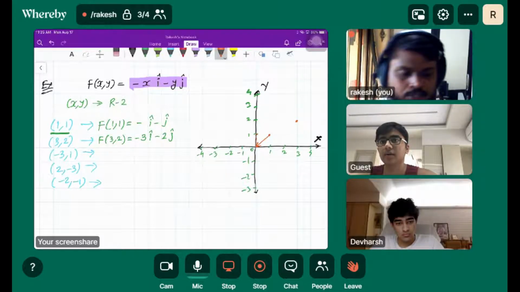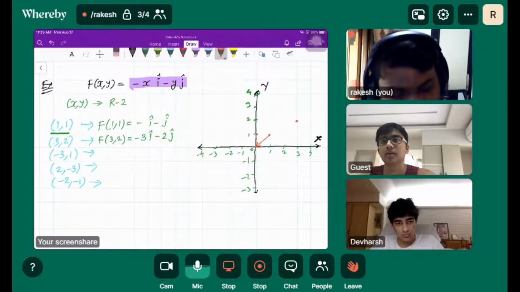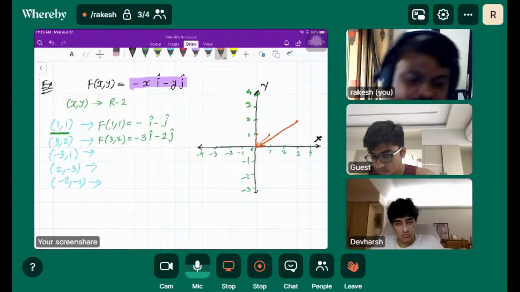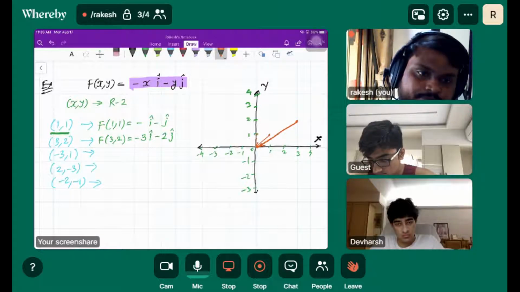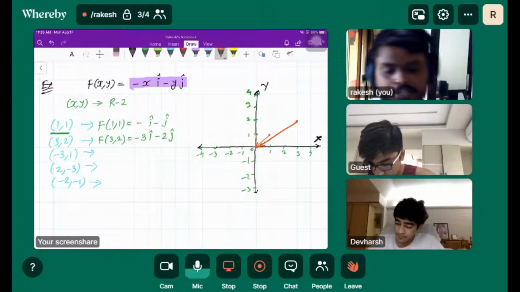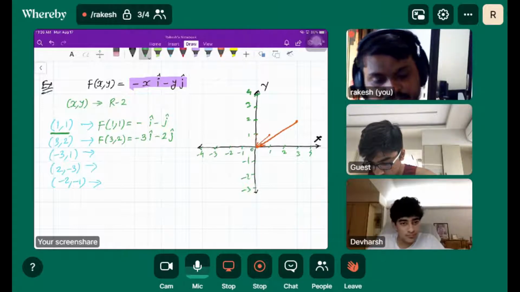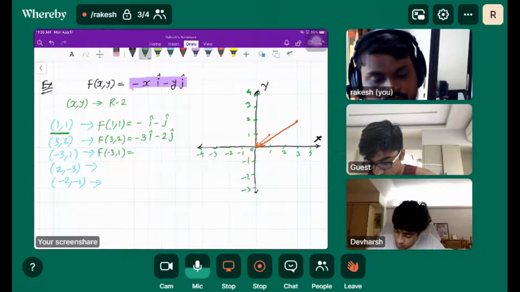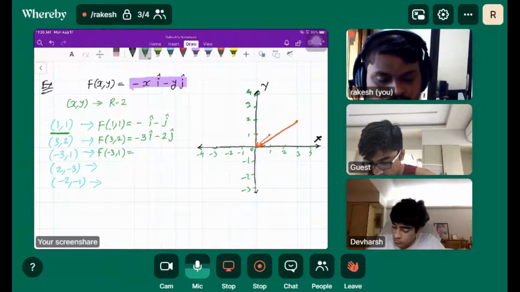The arrowhead is at the origin, so this will be my corresponding vector, isn't it? Got the point here? How to draw the vector. Okay. Now let's find out the third point, f of minus 3 comma 1. So what would be my corresponding vector here for this point?